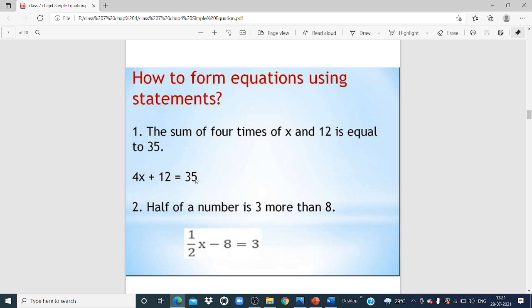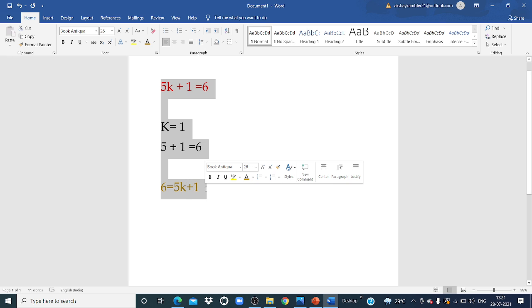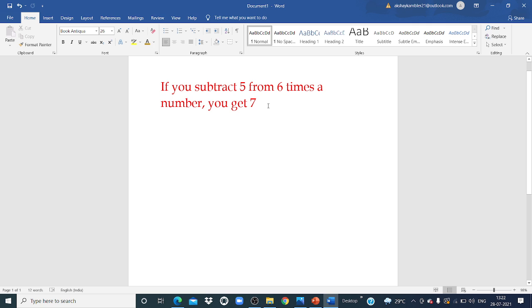Understood? Okay. So shall we try one more example? Now we are taking an example of subtraction. If you subtract 5 from 6 times a number, you get the answer 7.